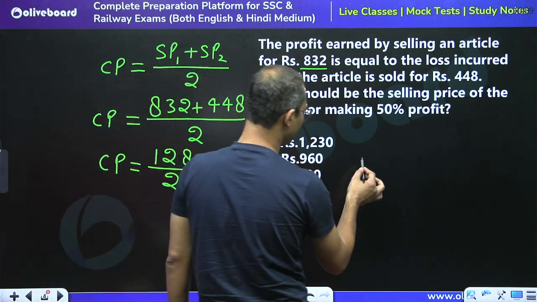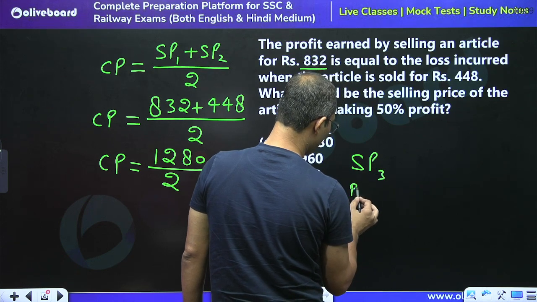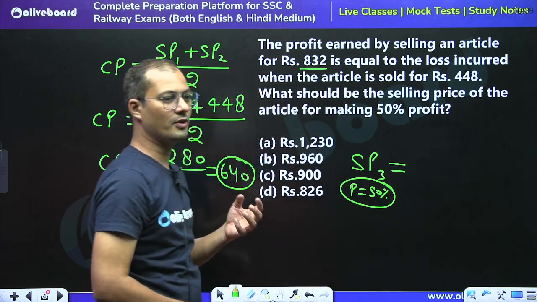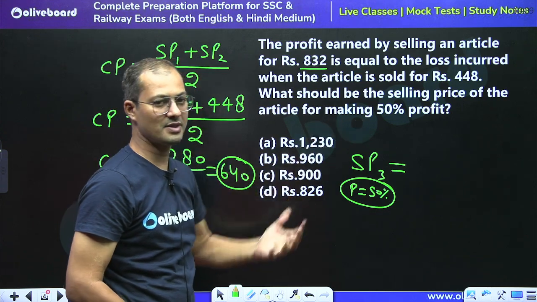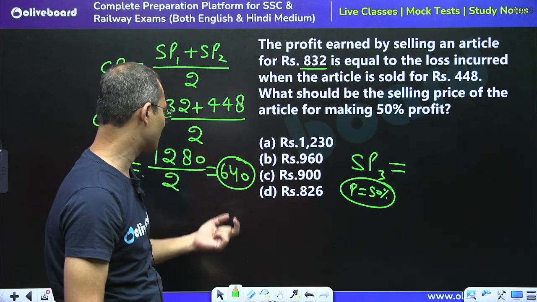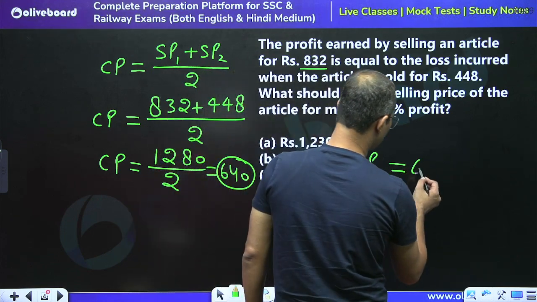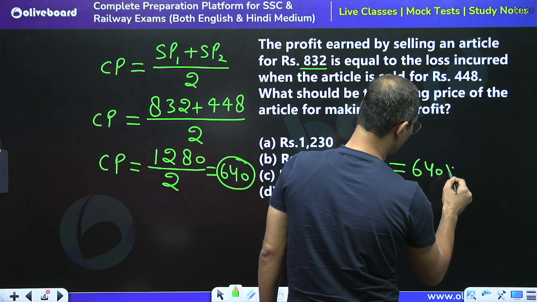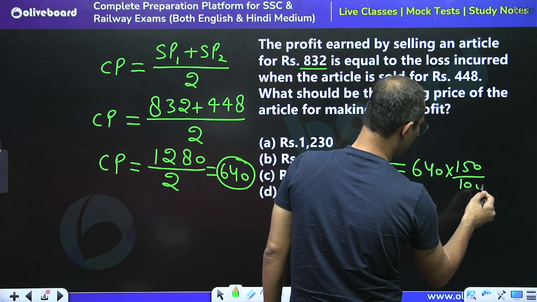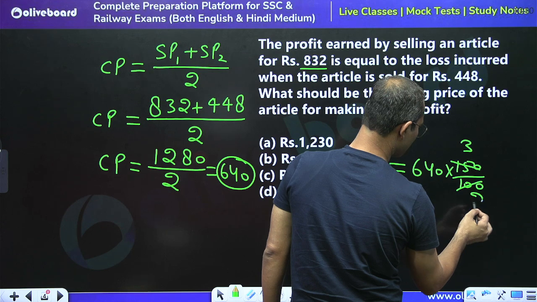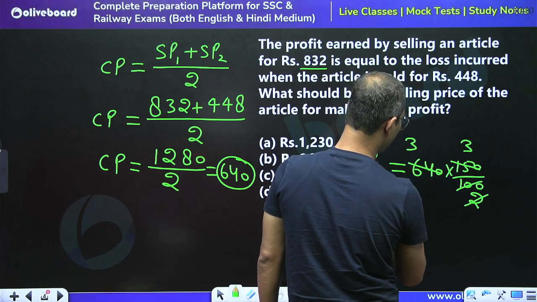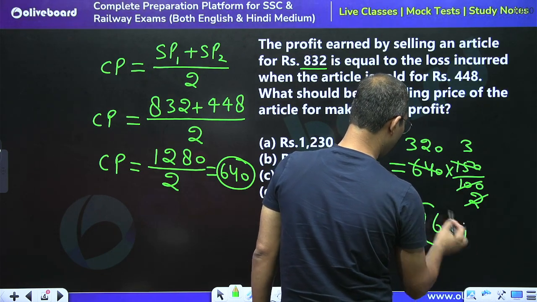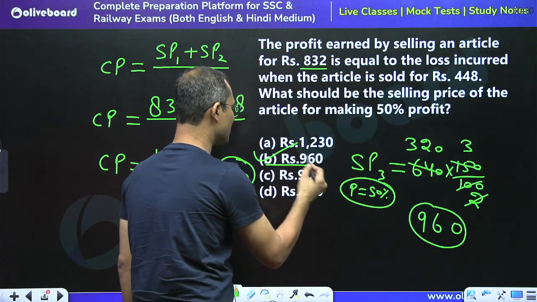Now we have to calculate the selling price at which profit must be equal to 50%. It means we have to calculate the value for 150%. If profit is 50%, the selling price must be 150% of the cost price, and we know the cost price. So 640 into 150%. By 50, this is 3 times and this is 2 times, and by 2 this will be equal to 320. So 3 times 320 gives 960. So we can say that 960 is the right answer.